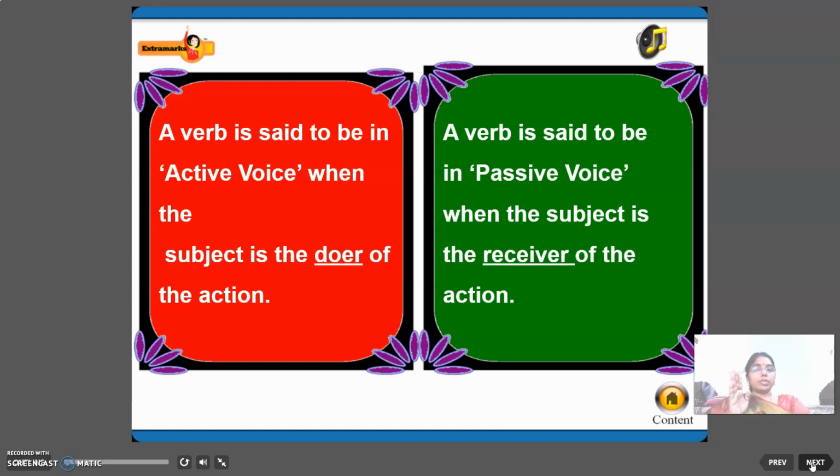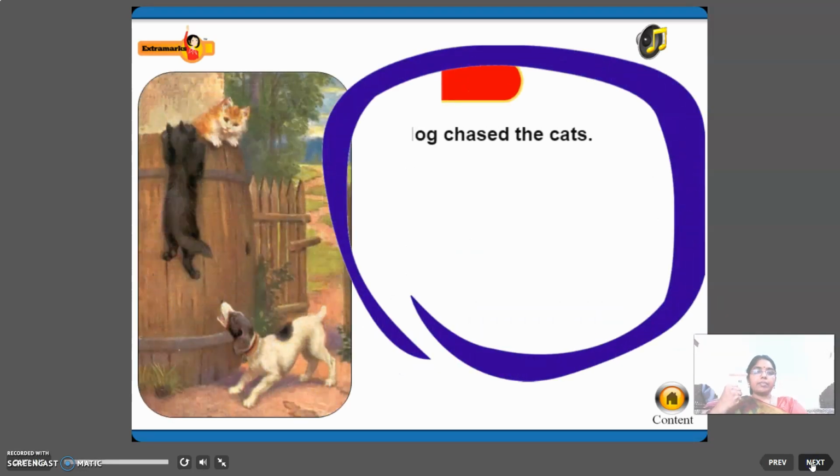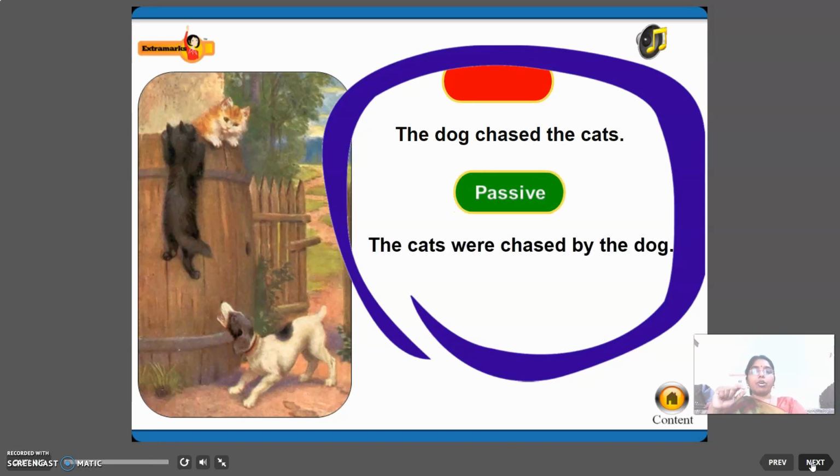A verb is said to be in active voice when the subject is the doer of the action. When the subject is doing the action, then it is considered as active voice. When the subject is receiving the action, then it is considered as passive voice. Right? Now, first action is, see the figure. The dog chased the cats. Who is doing the action? The dog. So it is active voice.